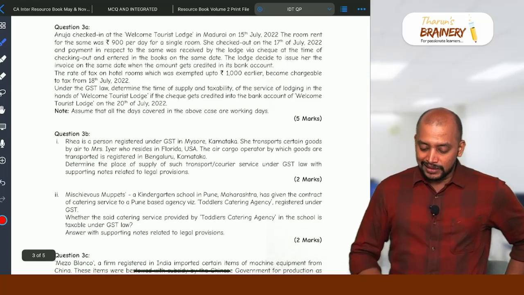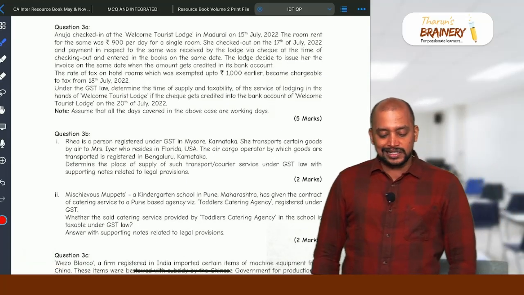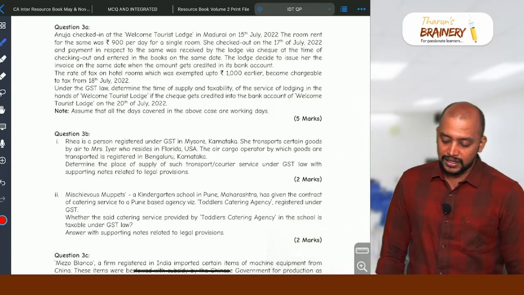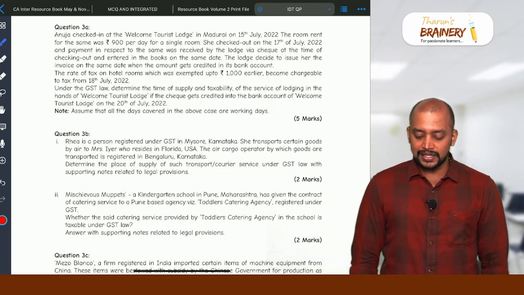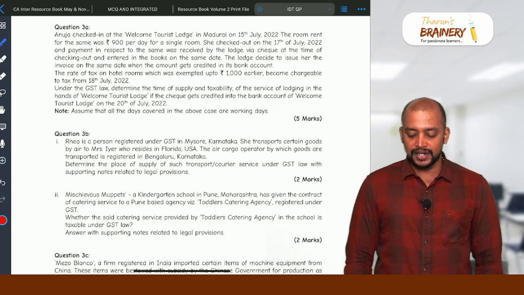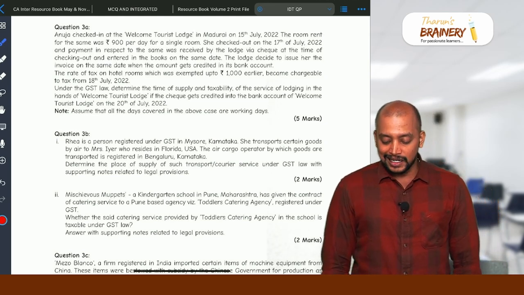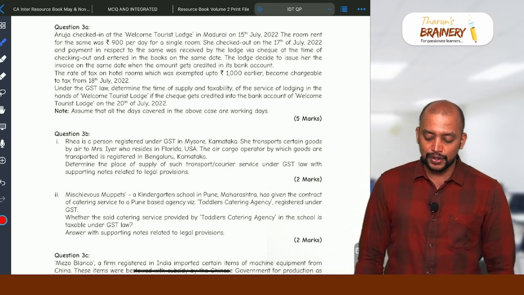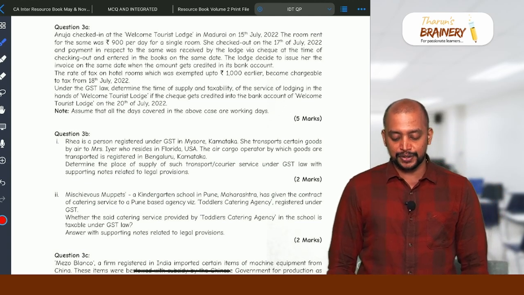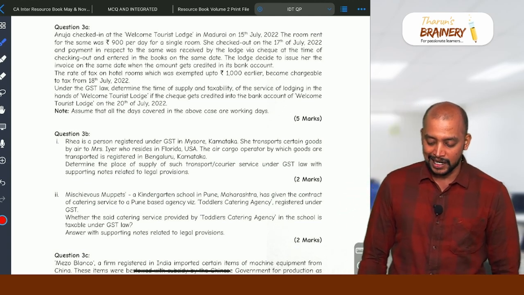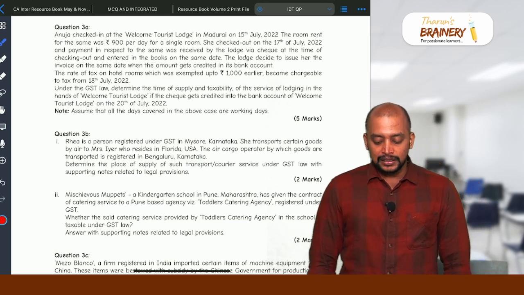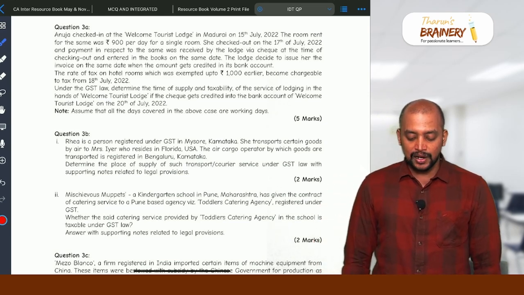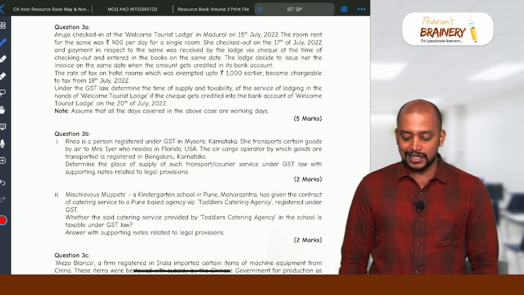Then question number 3A. Anuja checked in at the Welcome Tourist Lodge in Madurai on 15 July 2022. The room rent for the same was 900 rupees per day for a single room. She checked out on 17th of July 2022 and payment in respect to the same was received by the lodge via cheque at the time of checking out and entered in the books of accounts on the same day. The lodge decided to issue her the invoice on the same date when the amount gets credited in its bank account.